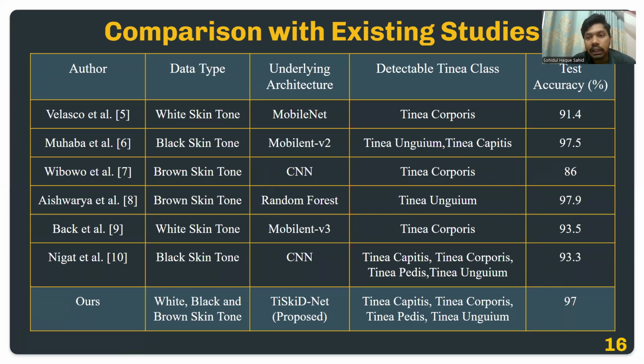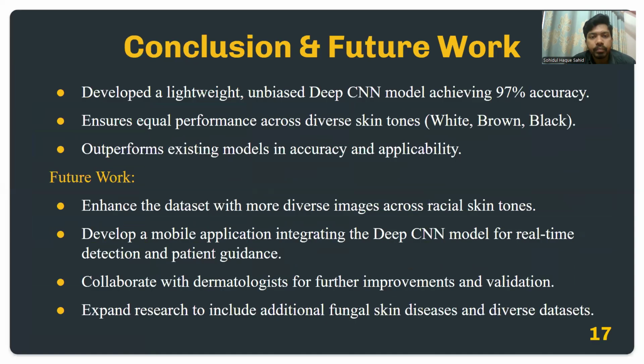But all those other existing studies are mainly for only single skin tones. So our model is capable of mitigating those barriers. And about the accuracy, we can see that our model performs much better than all those existing studies.